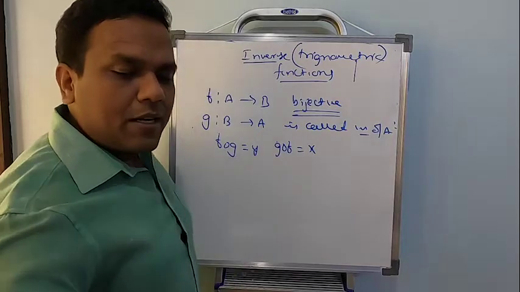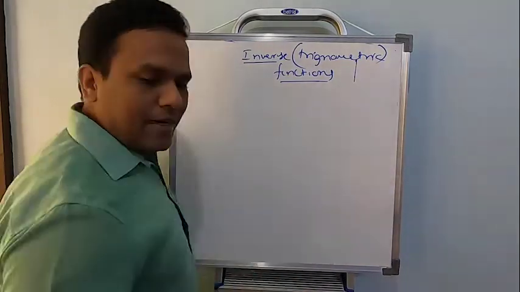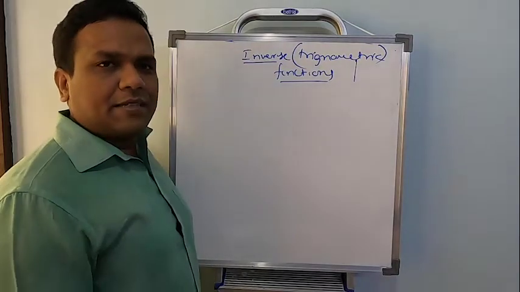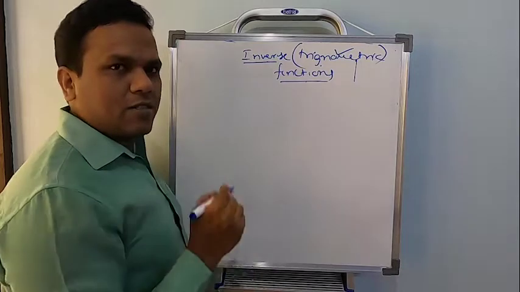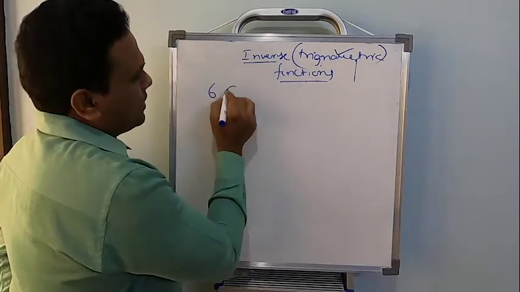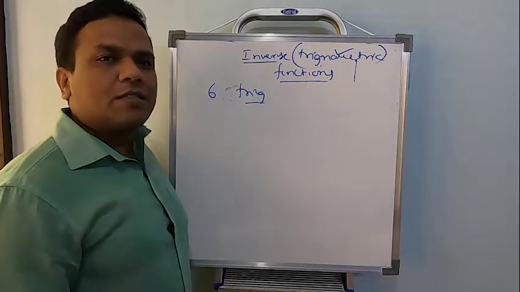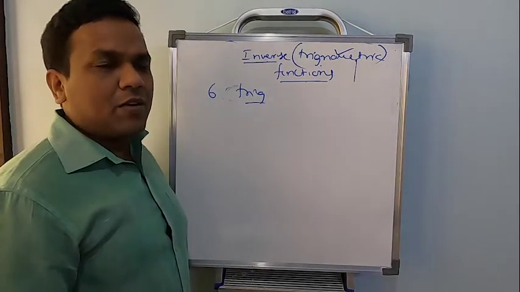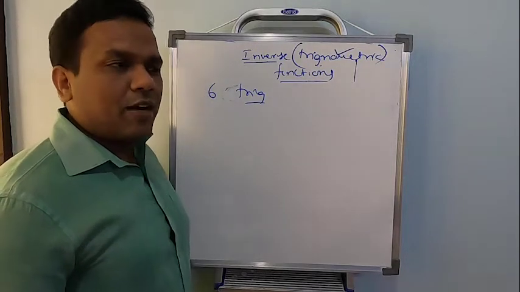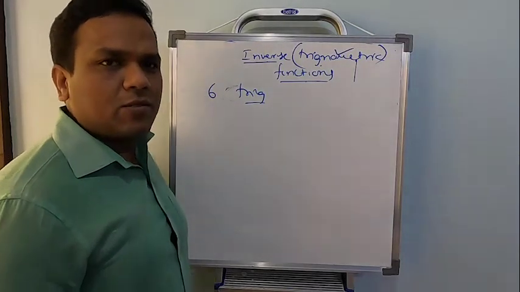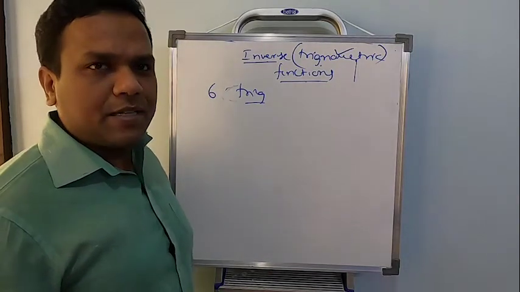Now the thing is, can a trigonometric function be bijective? See, we have to start with inverse trigonometric functions. There are 6 trigonometric functions, correct, right? So can I find the inverse of these 6 trigonometric functions? First, let us discuss whether it's possible to get the inverse. For every function, it's not necessary that an inverse has to exist. If an inverse has to exist, the given function has to be bijective.